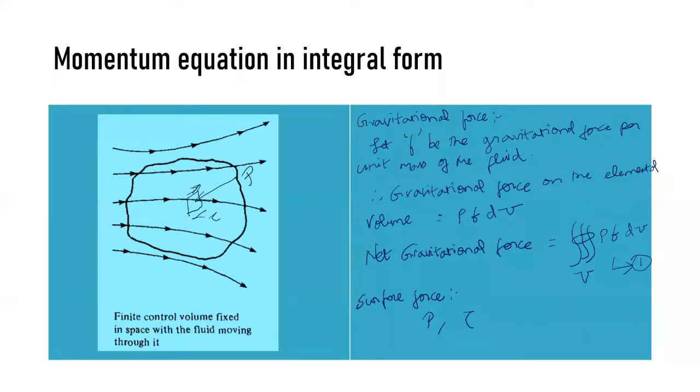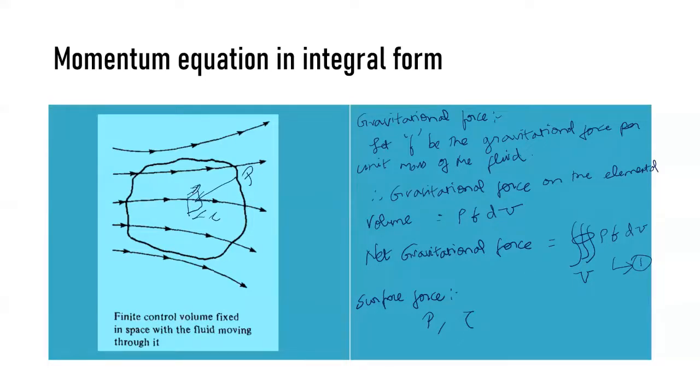Now I am going to write the pressure equation as well as the shear stress equation in terms of the surface. The pressure acts opposite to the inflow direction, so it is given as negative, whereas the shear stress acts in the clockwise direction, so it is given as positive.